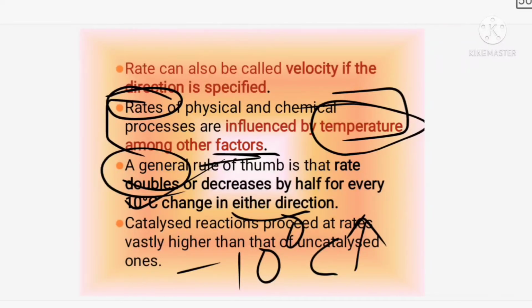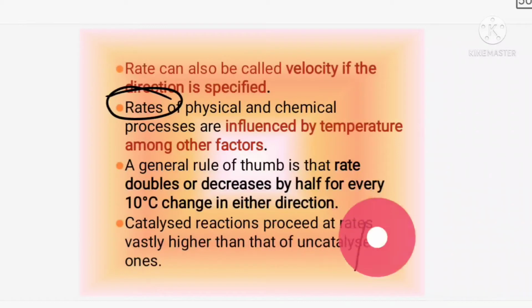If you are increasing the temperature, the speed will double up. In normal pace how it is going, it will be twice that. So that is what they are saying. As a general rule, temperature plays a major role, and the rate will double when the temperature increases, and it will decrease to around half the speed when the temperature decreases.